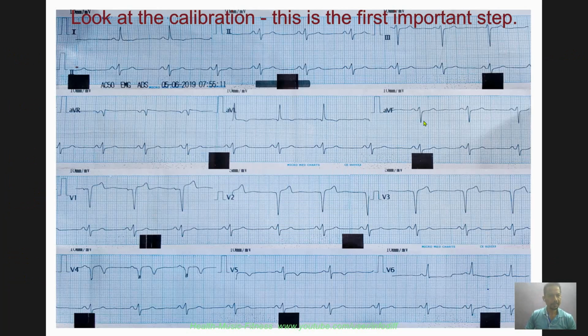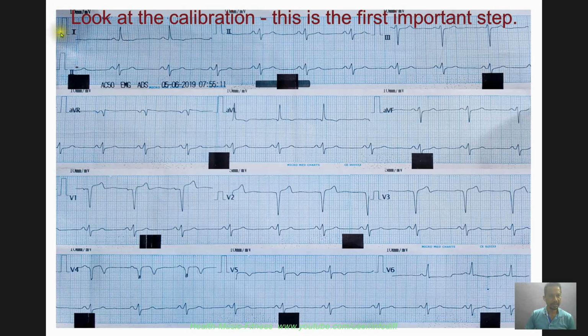The first step is you should know about the ECG paper, and these are ECG rhythms, as you can see, and this is the ECG of one patient. And the first important step is calibration of the ECG, and you should know about the ECG paper, the squares, the sizes of the squares and what they mean, the height and the duration, the voltage and the duration. So the first step in ECG is you have to look at this calibration.